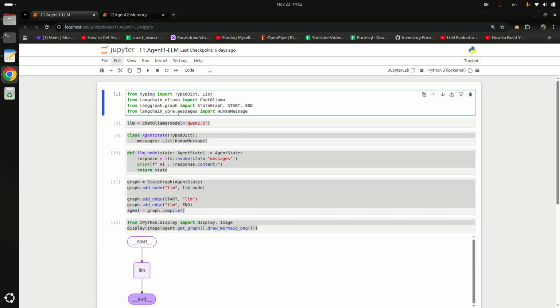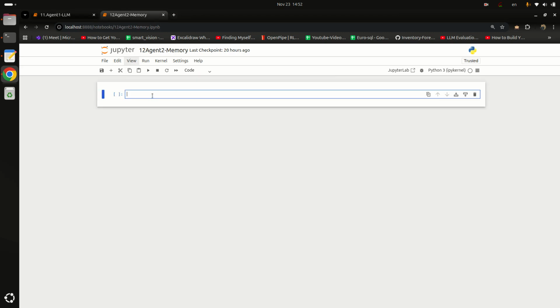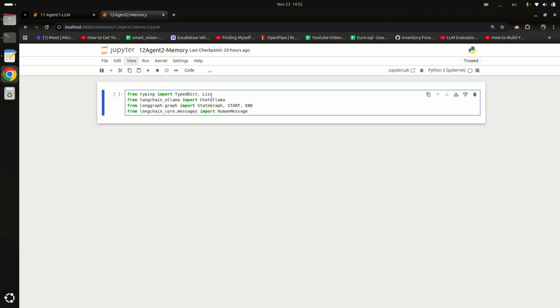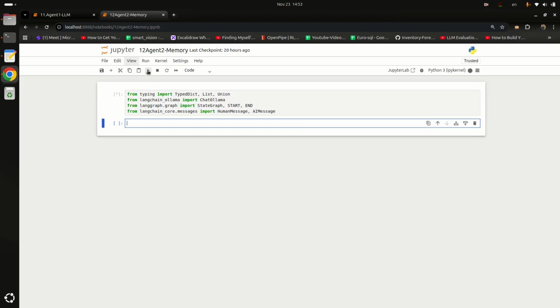First of all, let me just copy this code from our previous class and paste it here, and I will import Union as well as AIMessage. HumanMessage is basically the question we ask the LLM, and AIMessage is the response the LLM generates against that question. And Union is basically a type annotation. I will let you know what it is. Let me just run it.